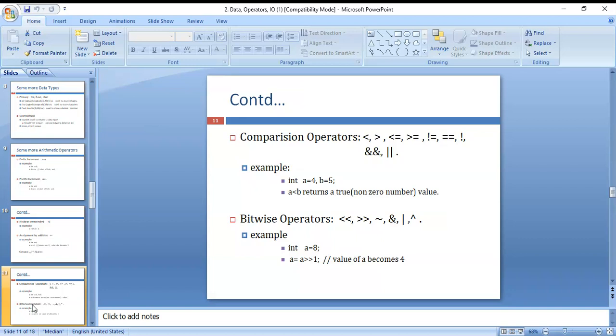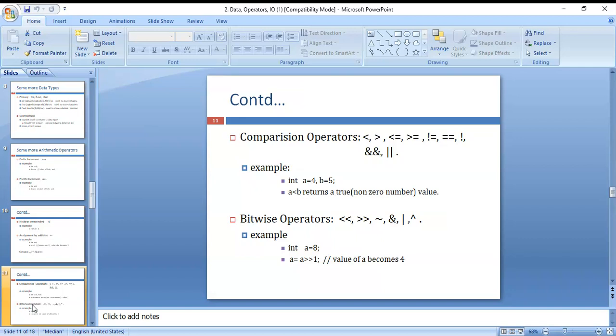You can see that a is equal to 4 and b is equal to 5. a is less than b means 4 is less than 5, so the condition is true. That's why it gives the value true. It returns 0 or a non-zero value: 0 for false and a non-zero value for true.